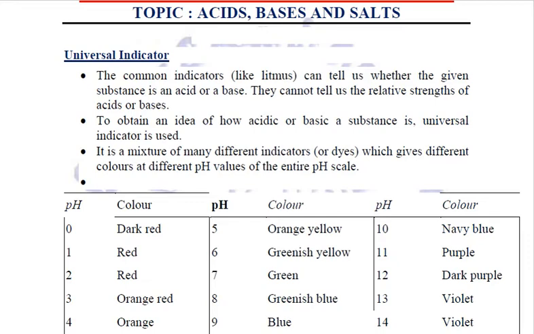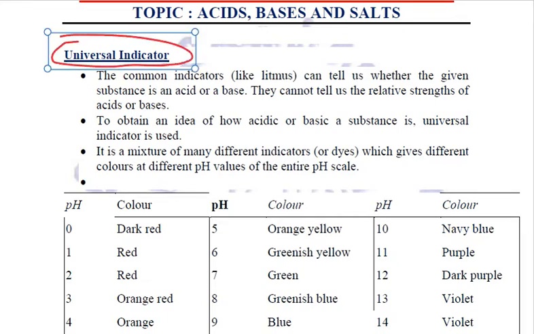A normal layman doesn't know how to do it. Even educated people, if in a particular beaker some chemical substance is given and we are told to find the pH value, will not be able to do it. So for that we use a universal indicator, right?